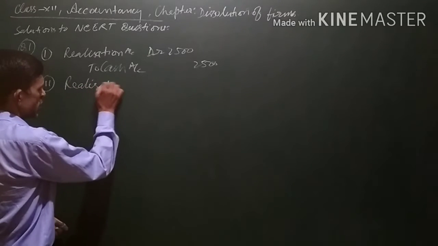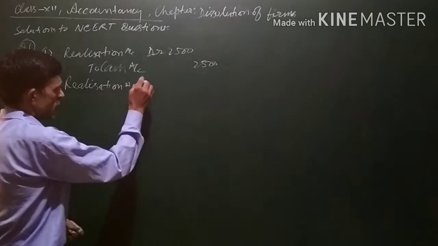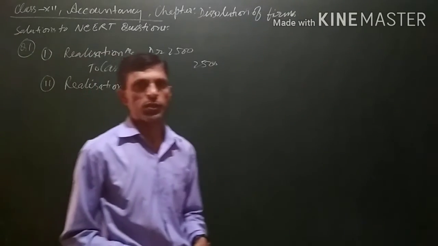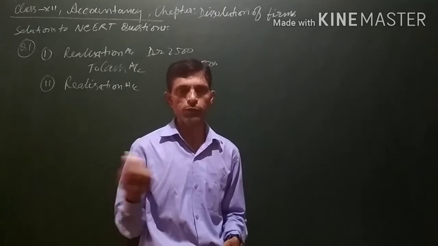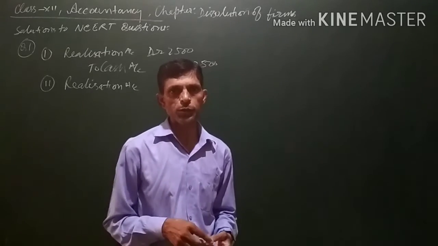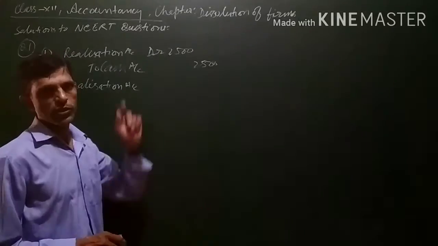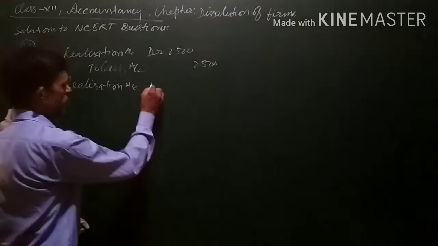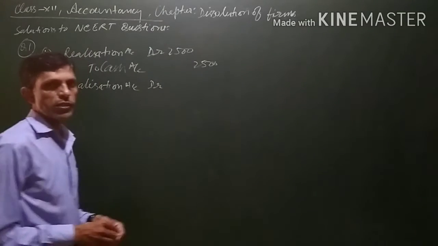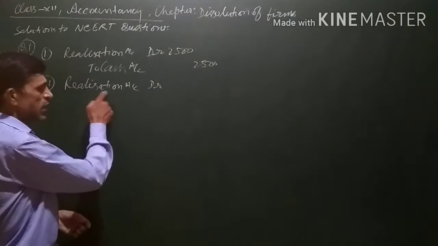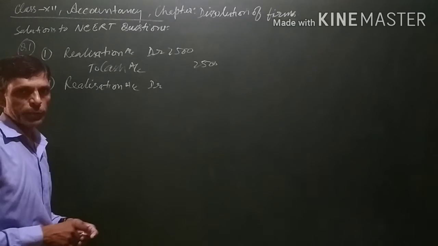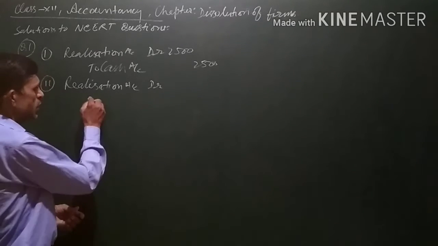For that, the realization account will be debited, because expenses and losses are to be debited and the realization account is a nominal account. Since the partner has paid on behalf of the firm, the partner will be given credit.